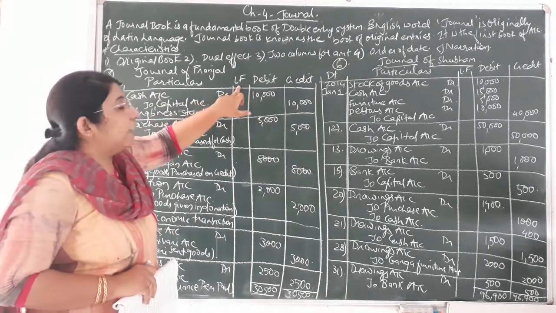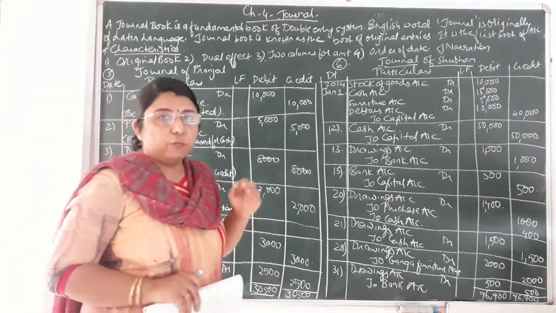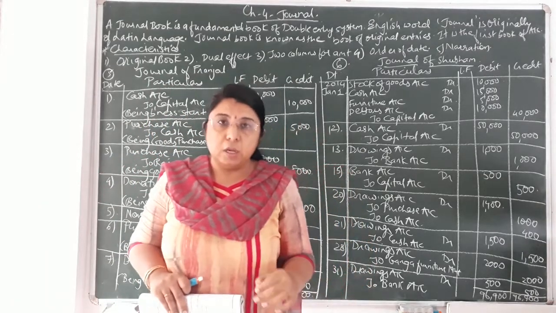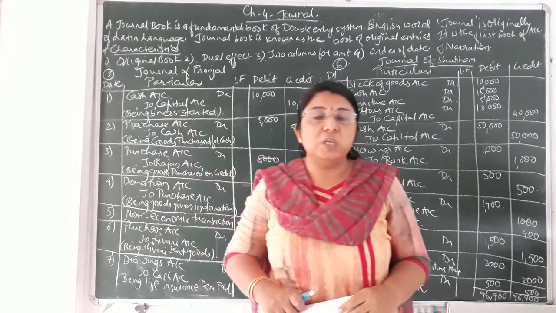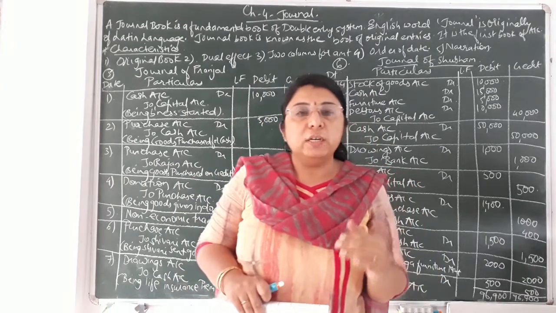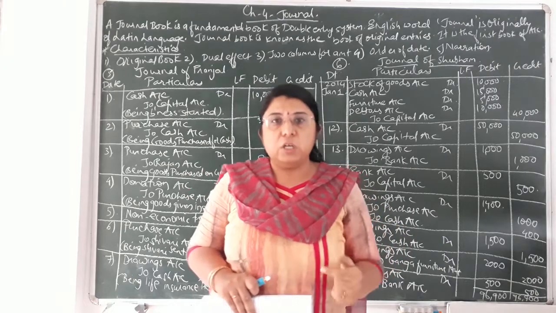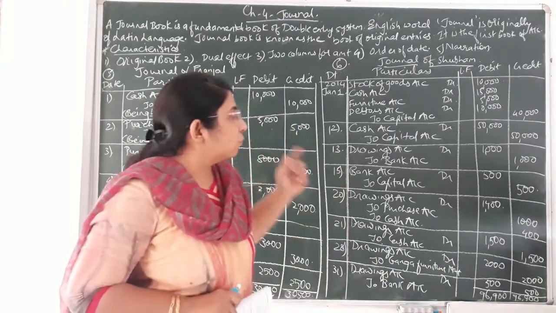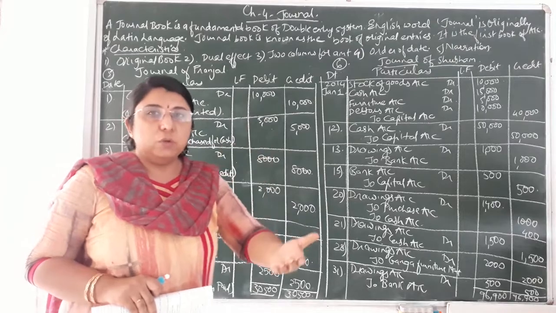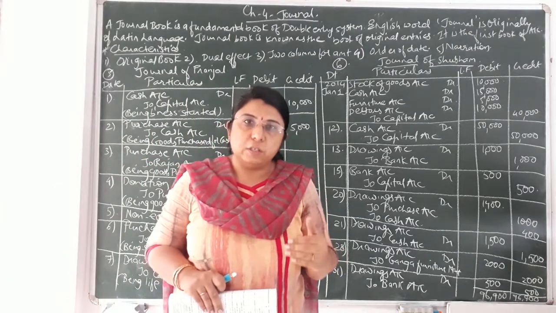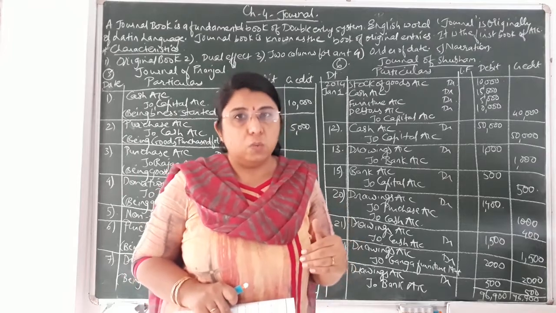Next one, that is LF number. Now what is LF? The full form of LF is ledger folio number. It means whenever you are posting the transactions from the journal book to the ledger book, which you will be studying in the next chapter,